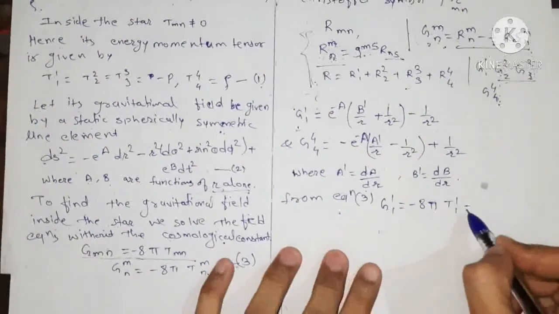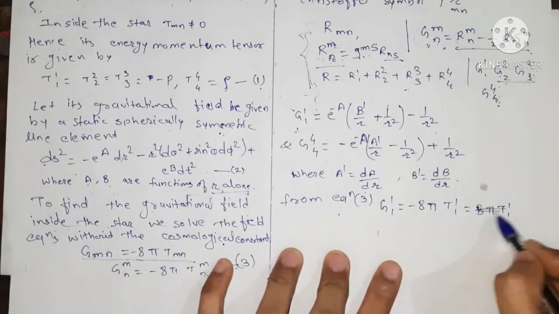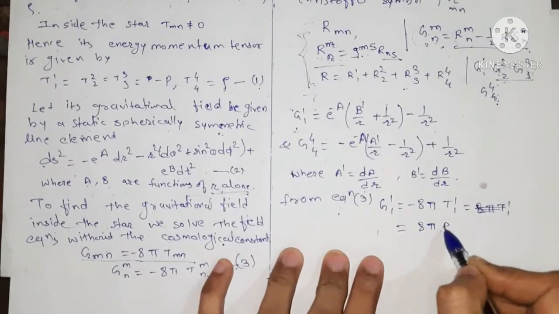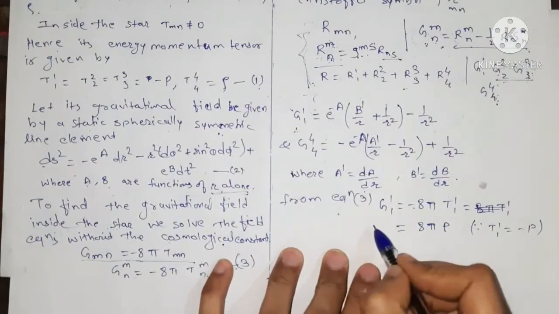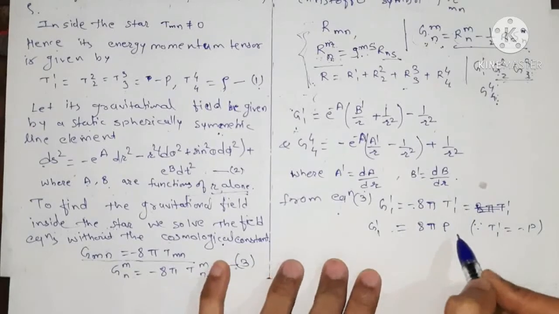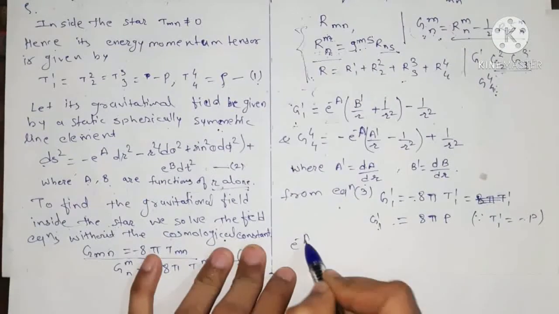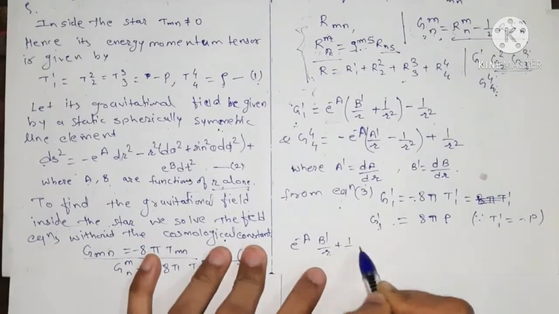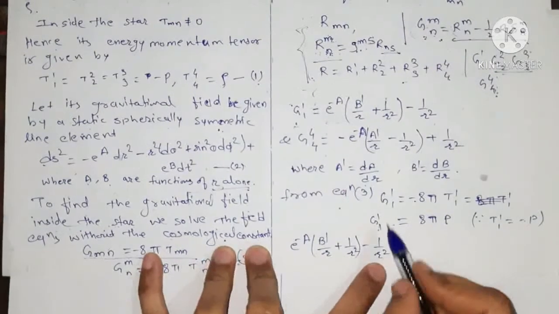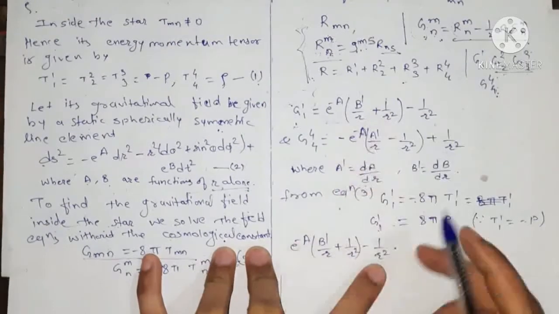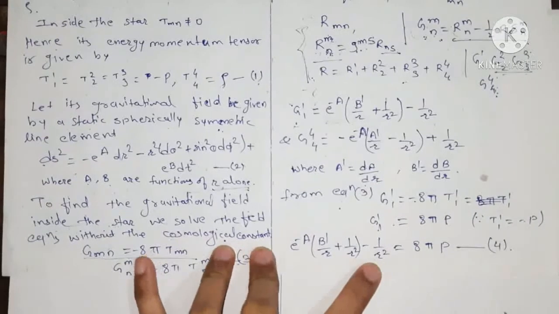That is equal to 8 pi into P, since T11 equals minus P. So minus P into minus is P. So G11 equals 8 pi P. Now we can substitute the value of G11 from here, that is e to the power minus a, b dash upon r plus 1 upon r square minus 1 upon r square. This is our G11. It is equal to 8 pi P. We give this as equation 4.